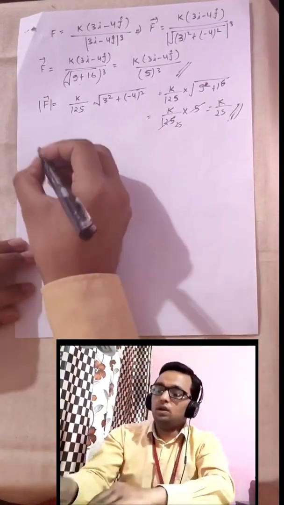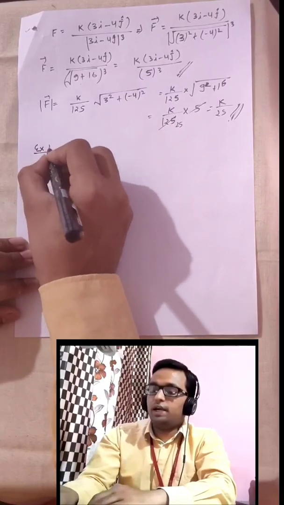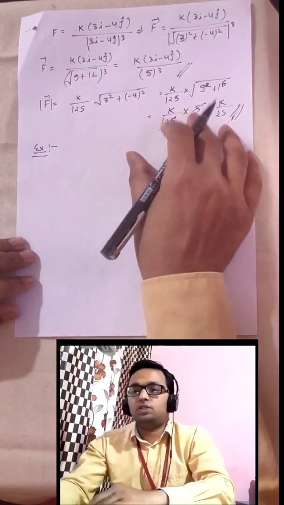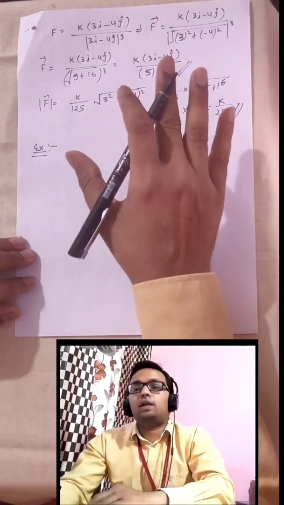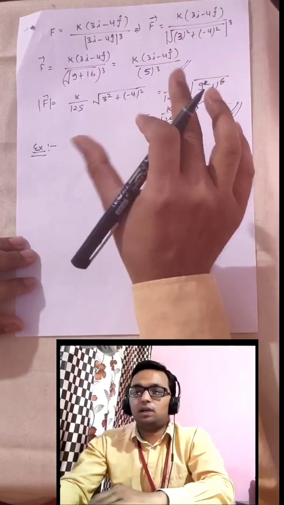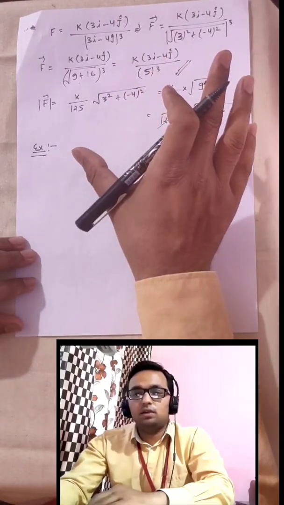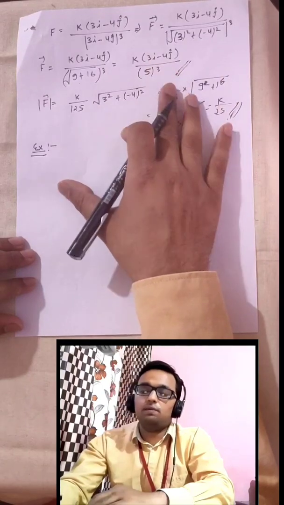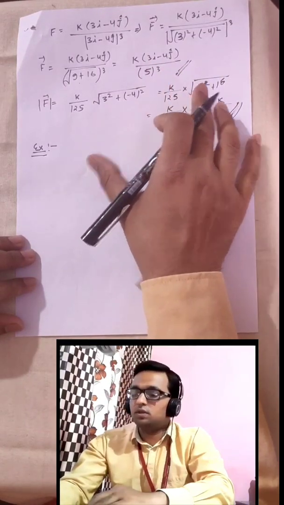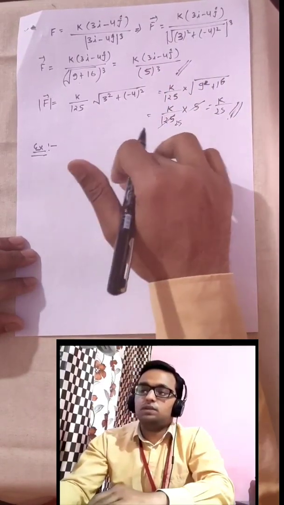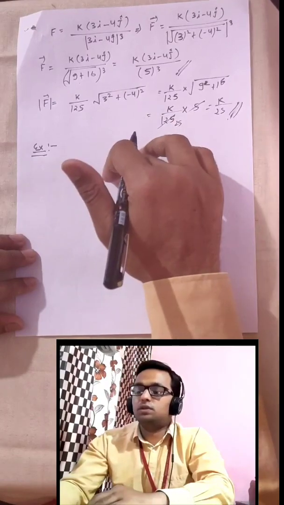Okay, now if you find any difficulty while understanding this problem, let me take a simple illustration. I will take a very basic illustration, and that will be our last illustration of this exercise of this lecture.